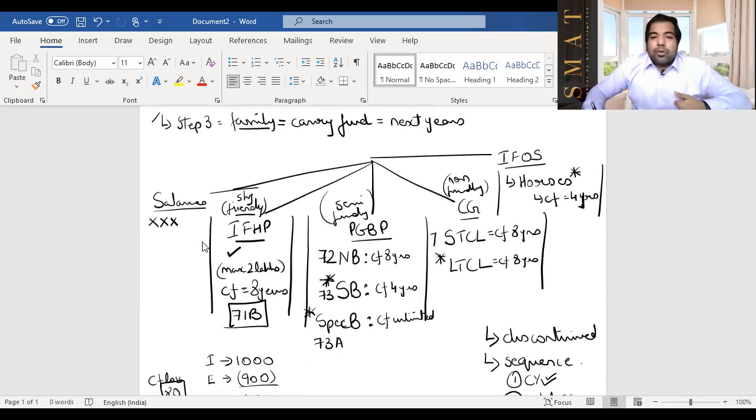This is 74. This is 70. This is 73, 73A. This is 74, and this is 74A. This is how you will carry forward and set off the losses with the sections. I hope this is understood. Now let's do an examination question and let's see how that goes.